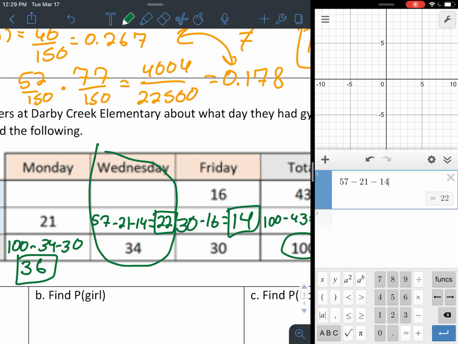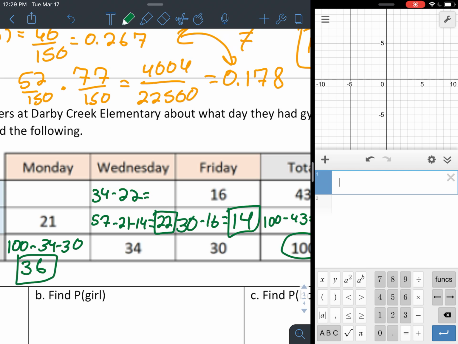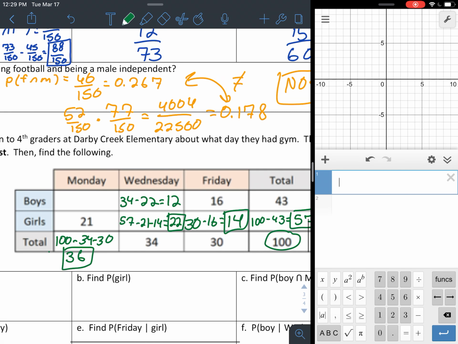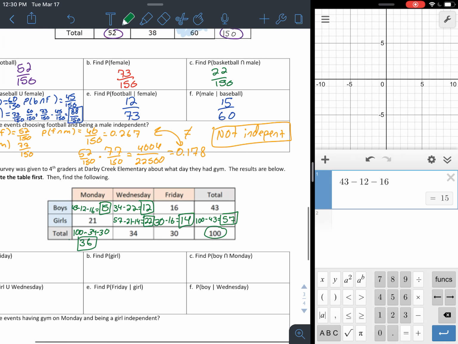Now that gives us a column with only one thing in it. So then we go 34 minus 22. 34 minus 22, that's going to be 3 minus 2 is 1, 4 minus 2 is 2, so 12. And then the last one that we need is going to be 43 minus 12 minus 16. So 43 minus 12 minus 16 is 15. So that's how we would fill out that table. It's all about finding the rows or columns with only one thing in them.